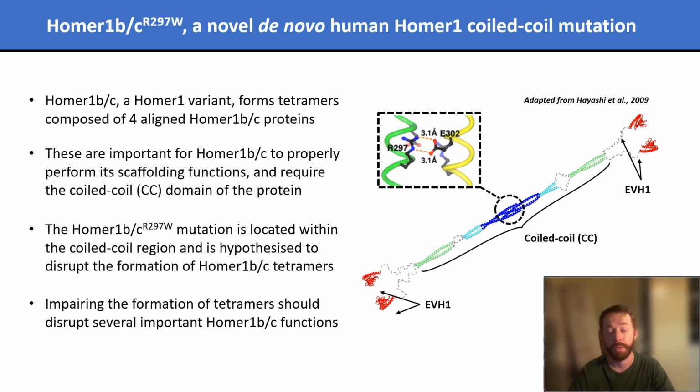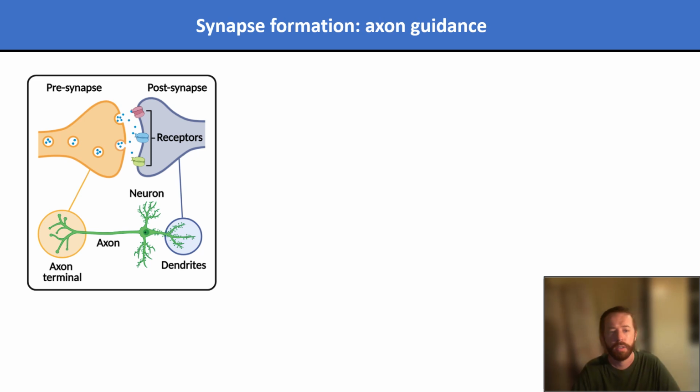I hypothesized that a recently described human HOMA1BC mutation, R297W, which is located within the core domain, would cause the mutated form of the protein to improperly form tetrameric HOMA1BC. I further hypothesized that this impairment would disrupt the scaffolding functions of HOMA1BC and thereby impair its functions involved in the formation of synapses.